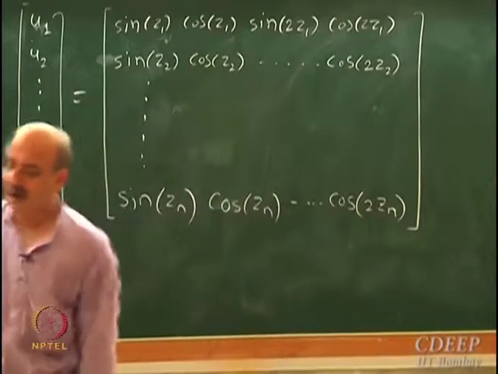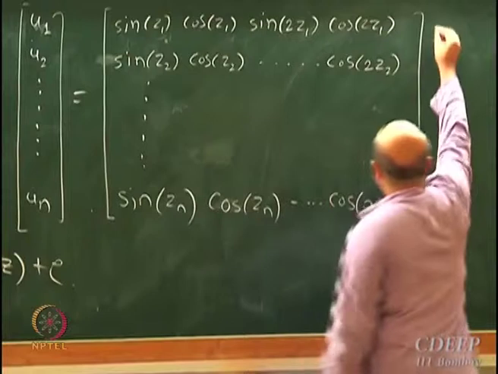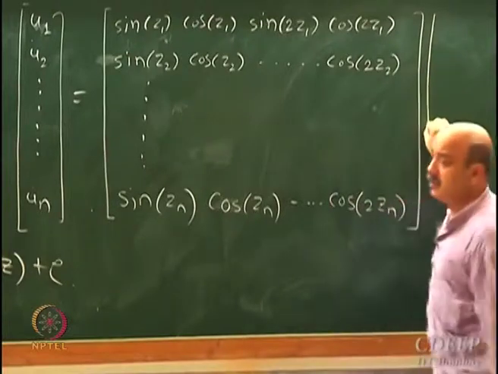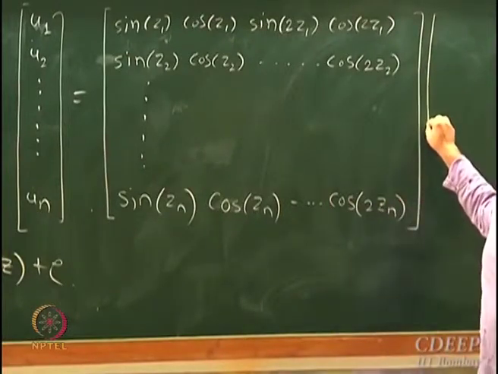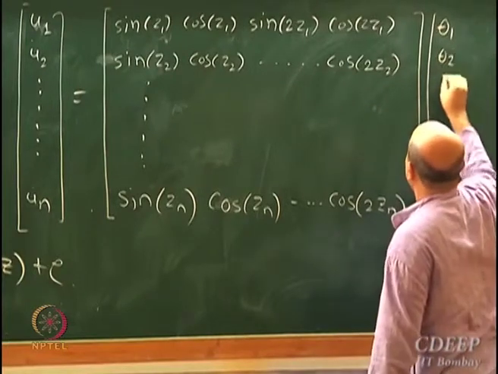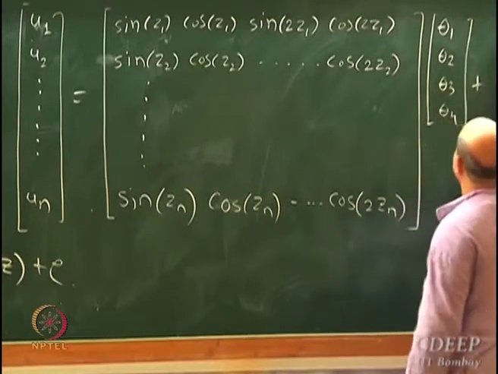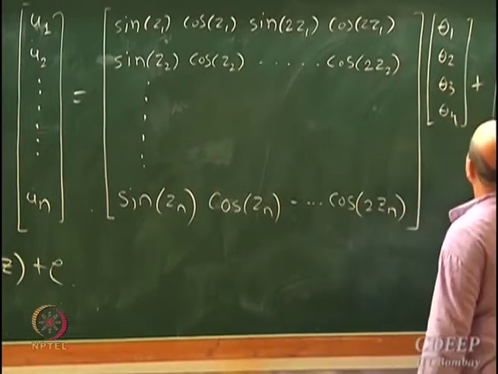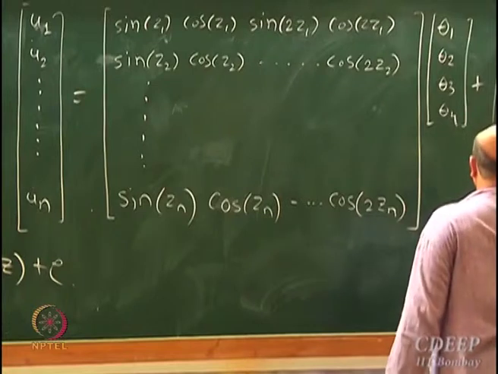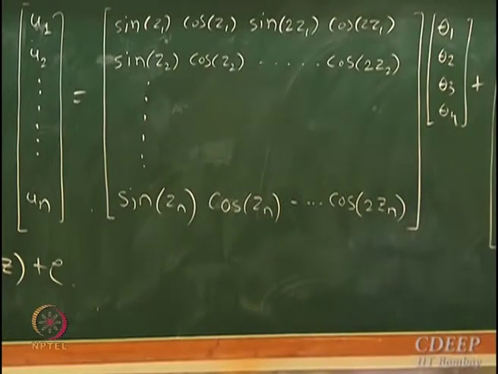So I write this huge matrix. How many parameters? 4 parameters: theta 1, theta 2, theta 3, theta 4, plus E1 to En. Same equation.